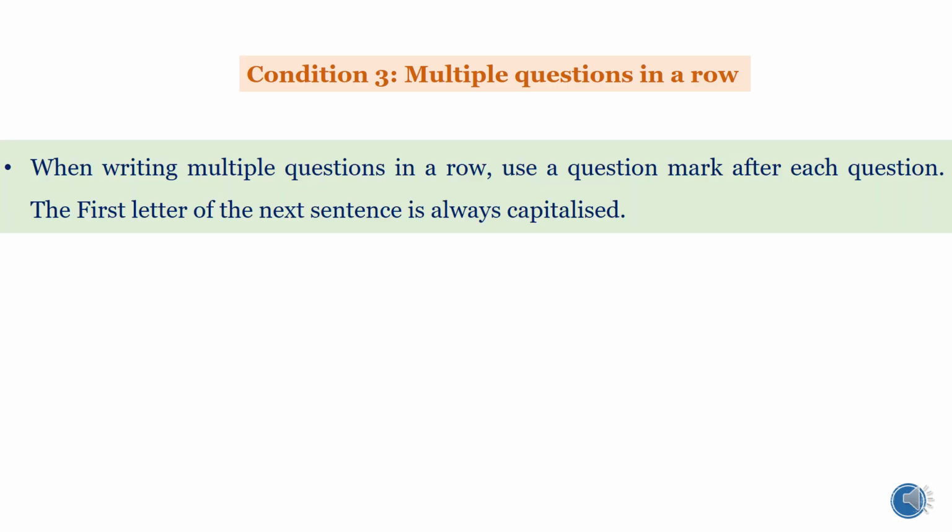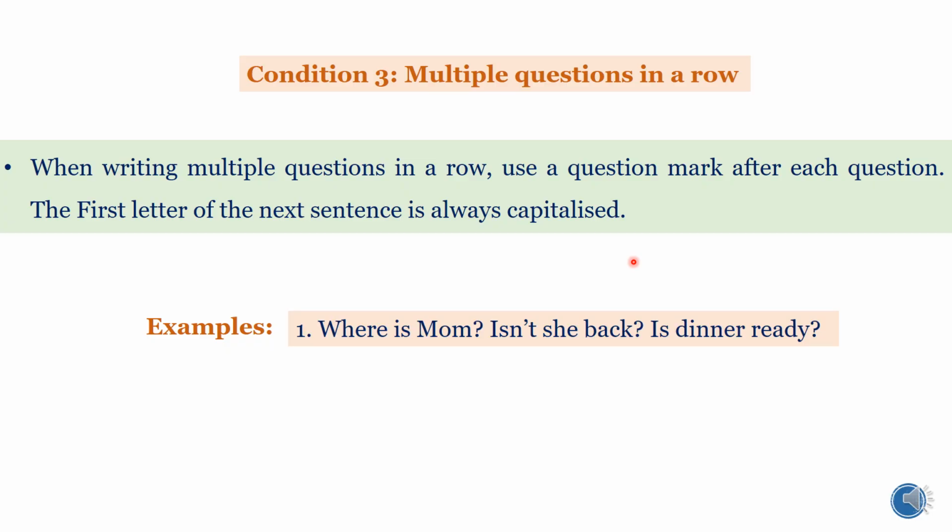Next, multiple questions in a row. When writing multiple questions in a row, use a question mark after each question. Again, the first letter of the next sentence is always capitalized. Example: where is mom? Isn't she back? Is dinner ready? See, multiple questions in a row.